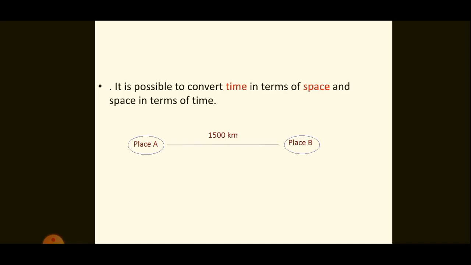We can also say that place A is 2 hours away from place B if traveling by plane. Or we can say that place A is separated from place B by 17 hours if traveling by train. Hence, we could convert time in terms of space and space in terms of time.